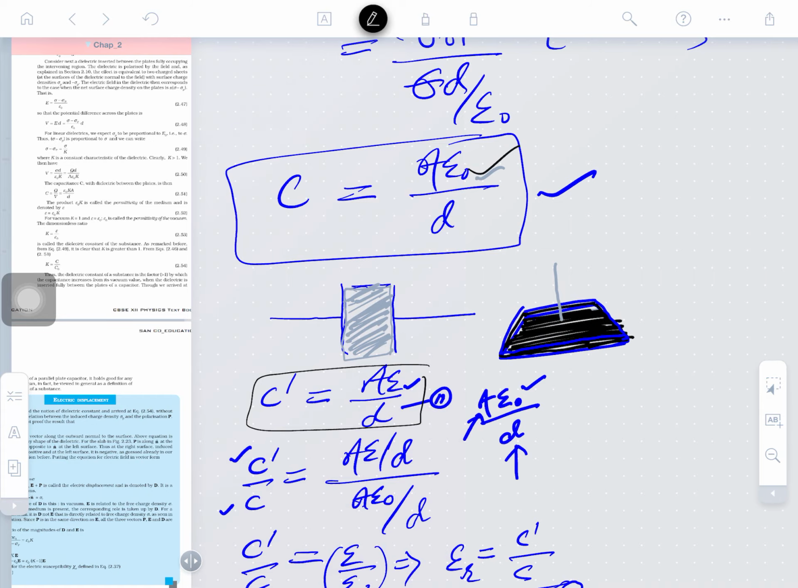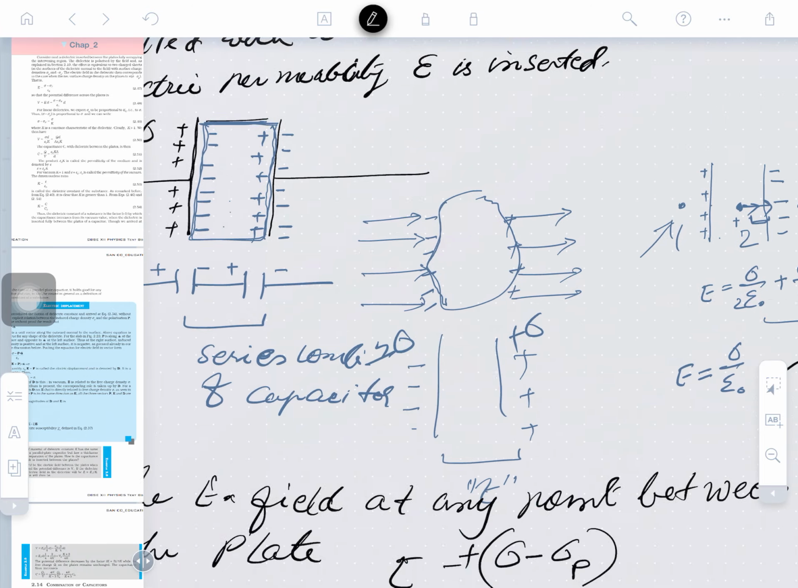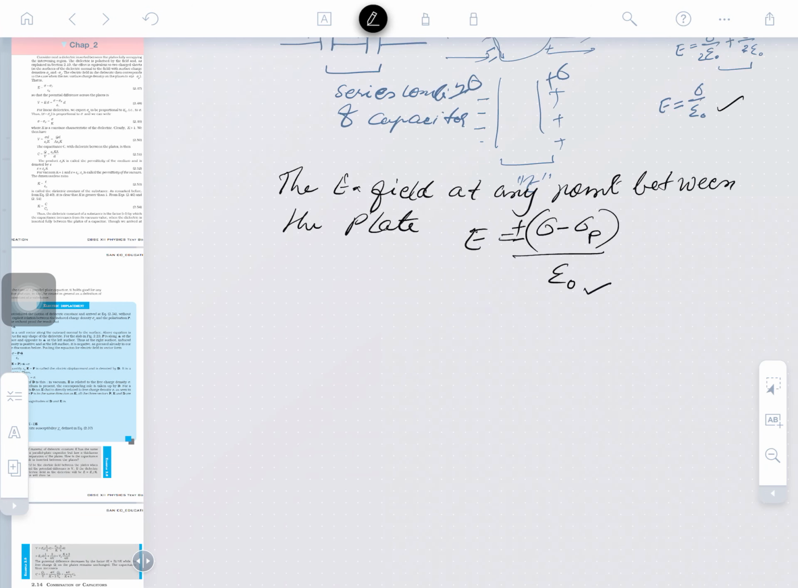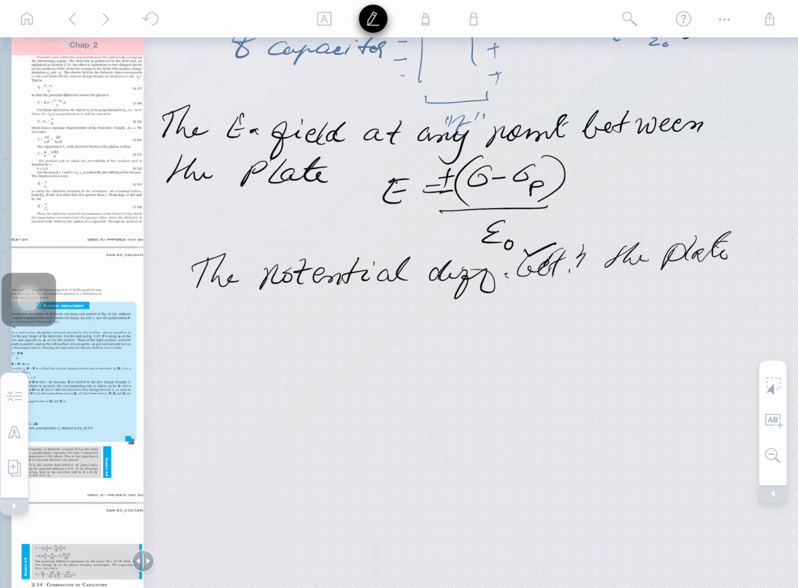So what is the electric field? Everybody knows the electric field. So what will be the potential between them, if the region is filled? Therefore, the potential difference between the plates. Everybody knows what the potential difference between the plates is: it is the work done in bringing a unit charge from one plate to another.